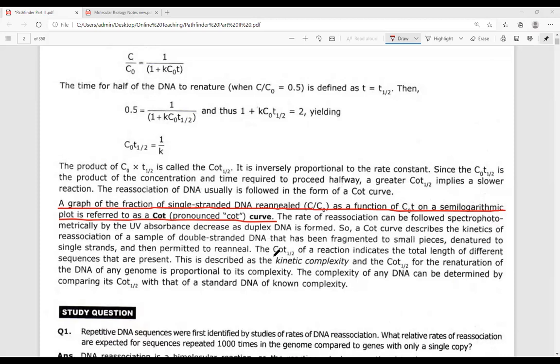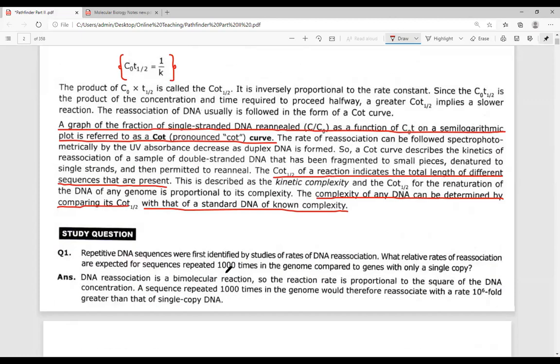COT half equals 1 upon K. We can calculate the value of COT half, and it comes out to be 1 upon K. The complexity of a DNA can be determined by comparing its COT value with that of a standard DNA of known complexity.